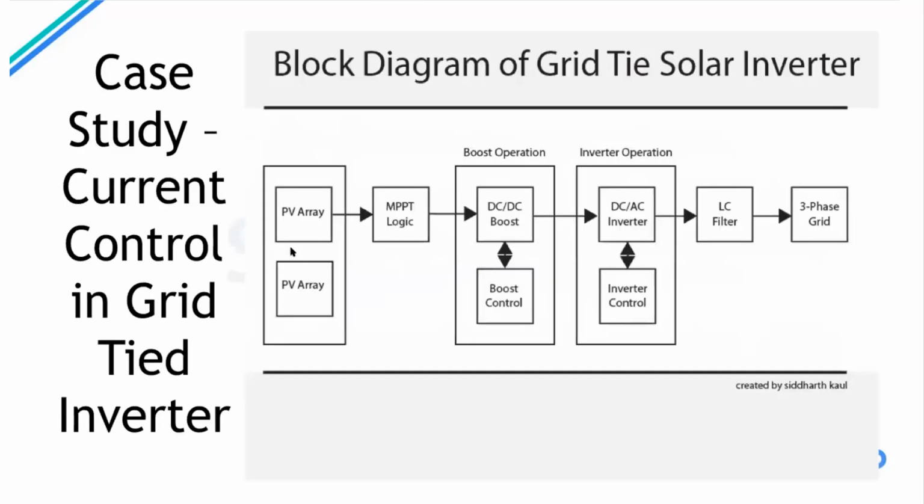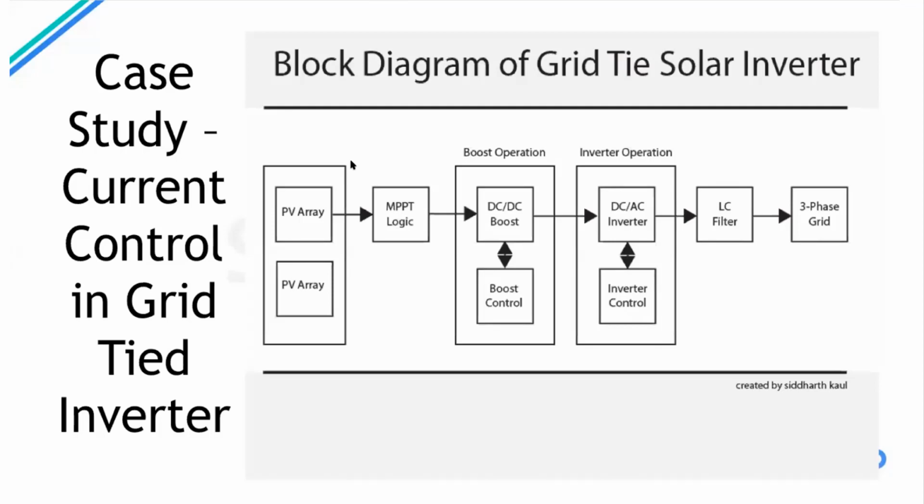Let's talk about a case study. Let's talk about current control in a grid connected inverter. What you can see on the screen is a block diagram of a grid tied solar inverter. On the left, we have the input, which is a PV array. The sunlight falls on the PV array, and we have MPPT, maximum power point tracking logic applied there, so we get the maximum DC power out of it.